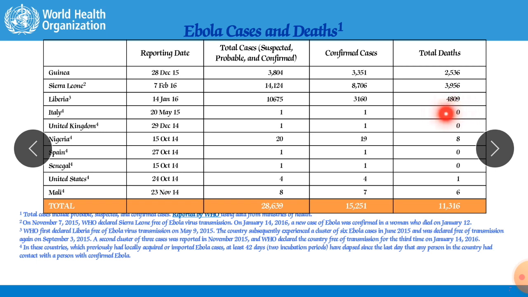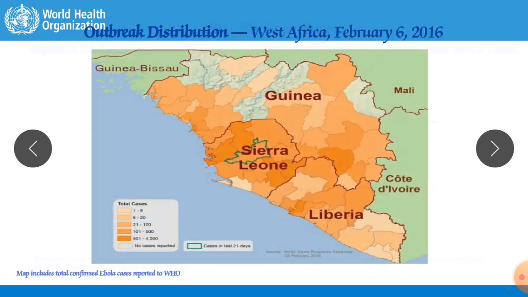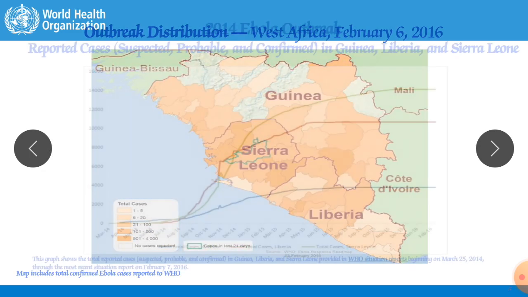So deaths were 4,800. The maximum number of people died in Liberia, Sierra Leone is second, and Guinea is third. The total number of people who died due to this Ebola virus was 11,300, which means some cases in Nigeria, some in the United States, and Mali. So all over the world, about 11,000. Thank God it has not spread all over the world. It has spread only to a limited area, only up to these 3-4 countries.